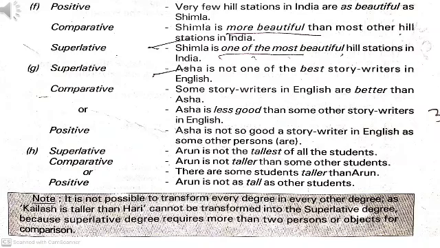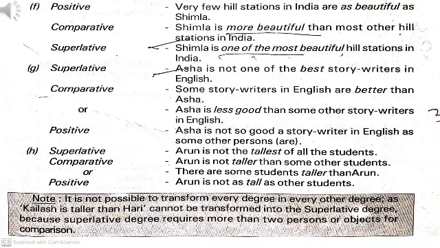And we can also write down this sentence, Asha is less good than some other story writers in English. Less good is also showing comparison. Now, positive. Asha is not so good a story writer in English as some other persons. Persons or writers, anything you can write down here.